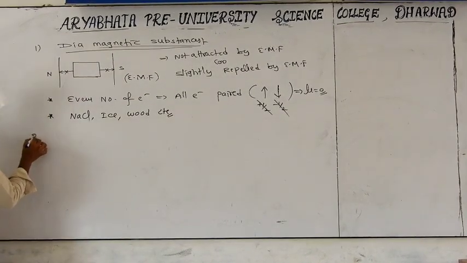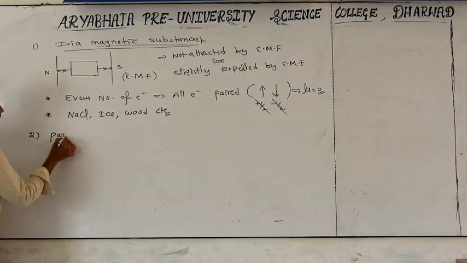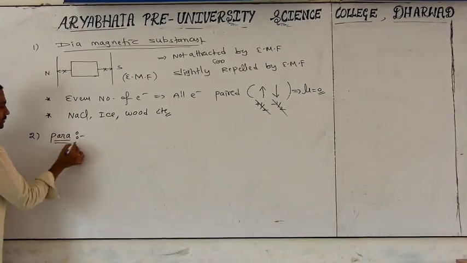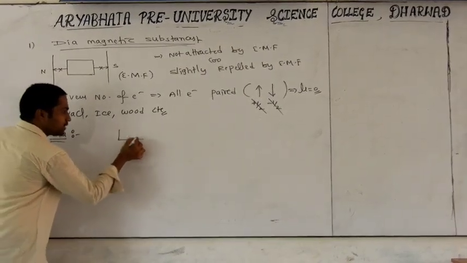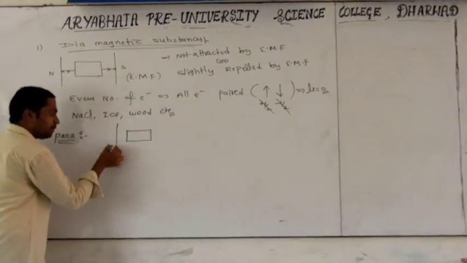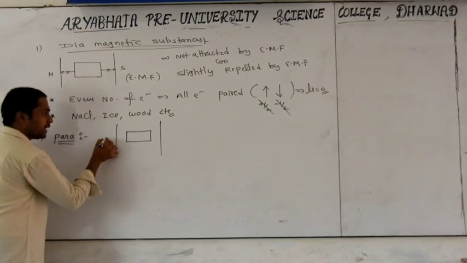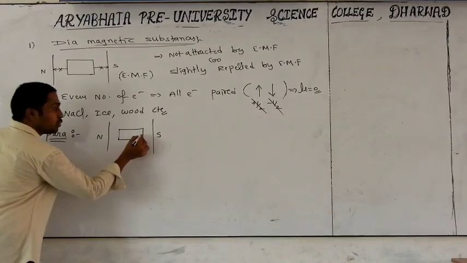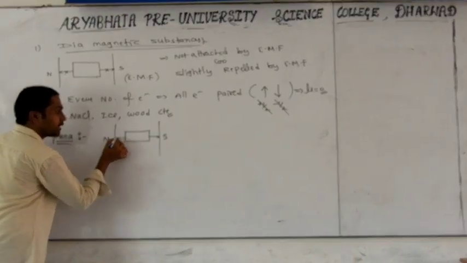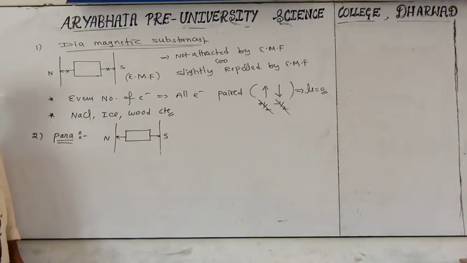Now I'm giving the second category: paramagnetic substances. What is the meaning of para? You take a solid substance and place it in the presence of an external magnetic field, north pole and south pole. What happens? The solid substance is slightly attracted by the external magnetic field.